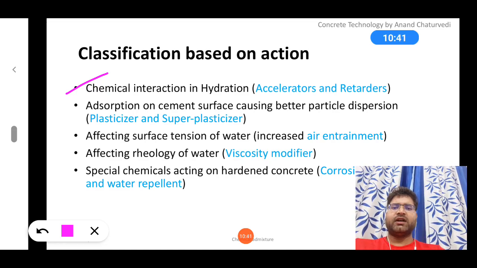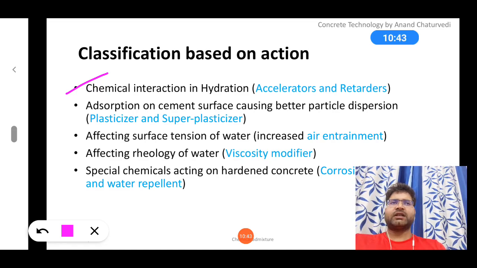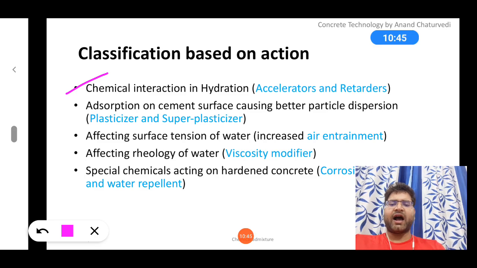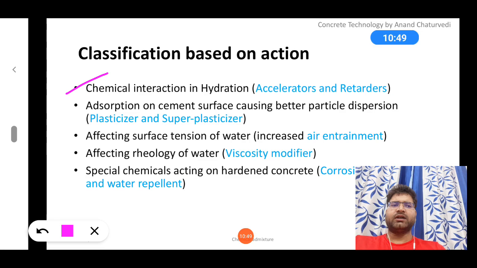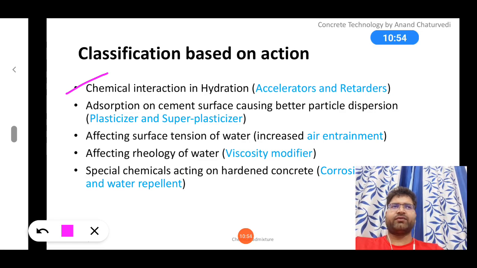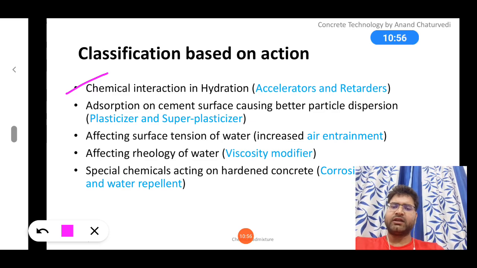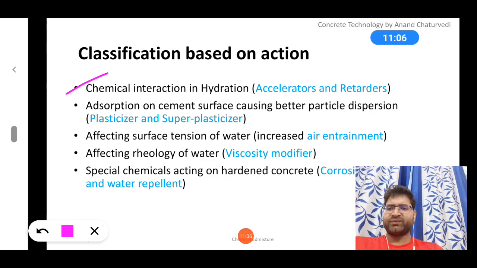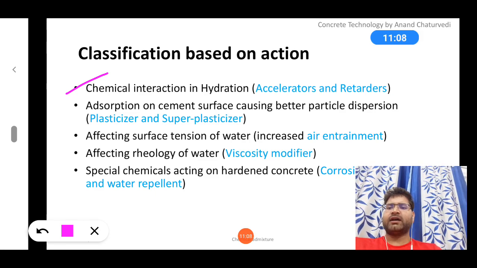You know, the hydration process is the core or heart of the hardening or setting of cement and concrete as well. So if something is going to change the hydration process, that will definitely affect its characteristics in the hardened as well as in the plastic stage. Okay, so chemical interactions in hydration.